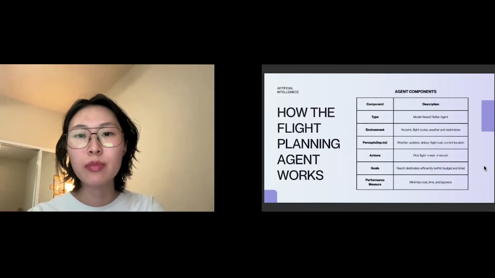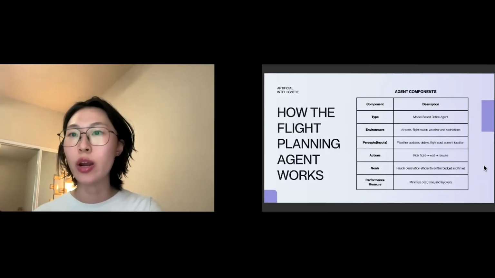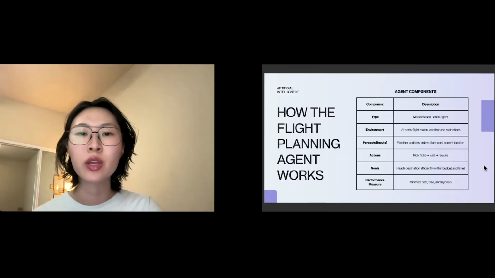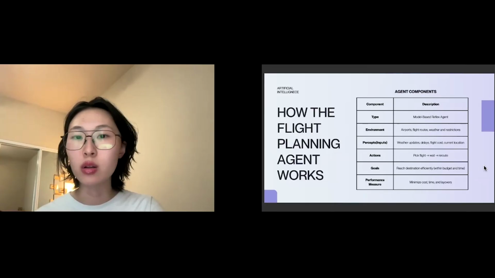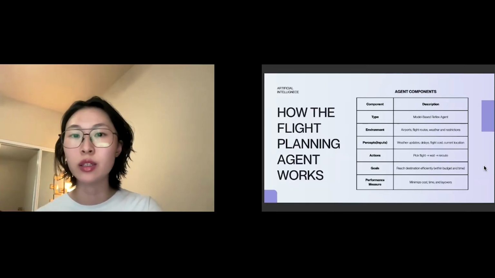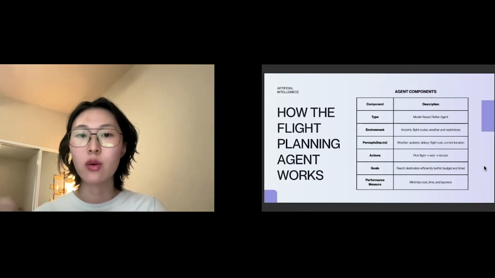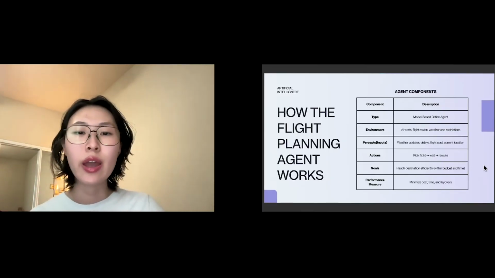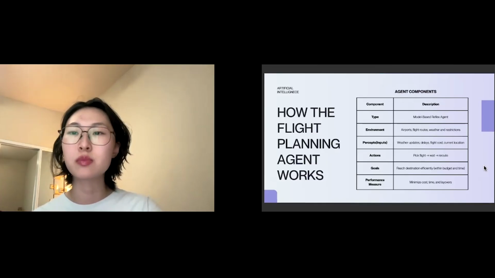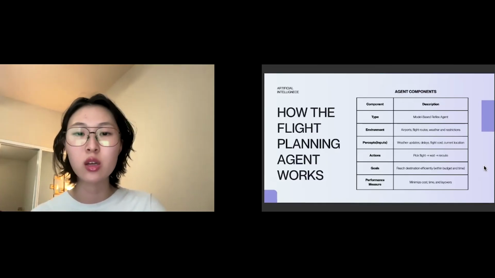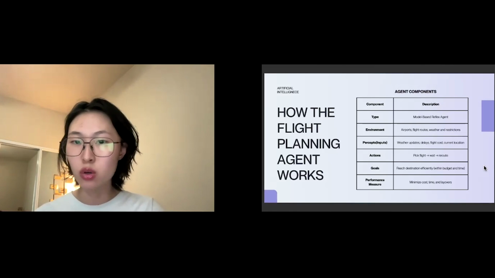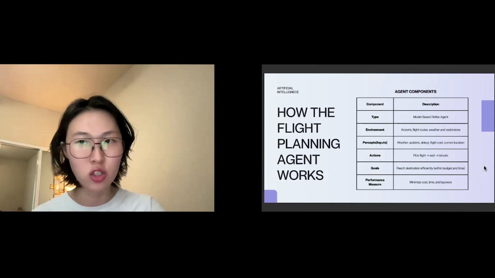So as you can see from the screen, this is how our AI agent actually works. It's designed as a model-based reflex agent, which means it does not just react blindly. It keeps an internal model of its environment. That environment includes airports, possible flight routes, and external factors like weather and restrictions, and the agent constantly receives percepts, or inputs, for example, weather updates, storms, flight delays, or ticket price changes.